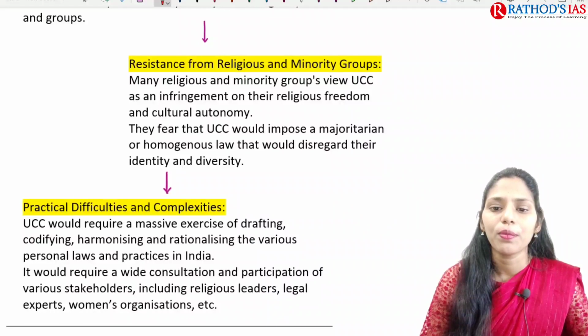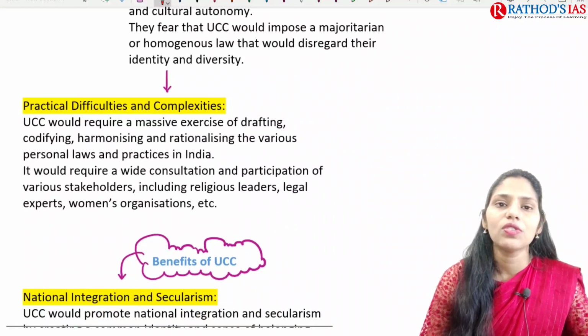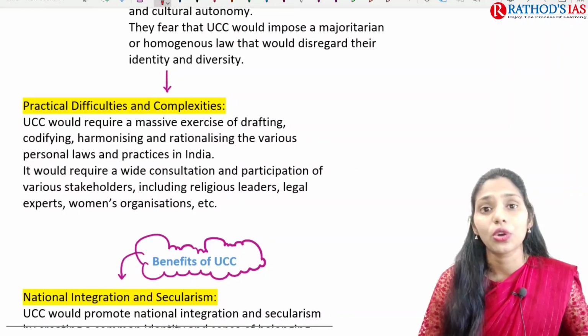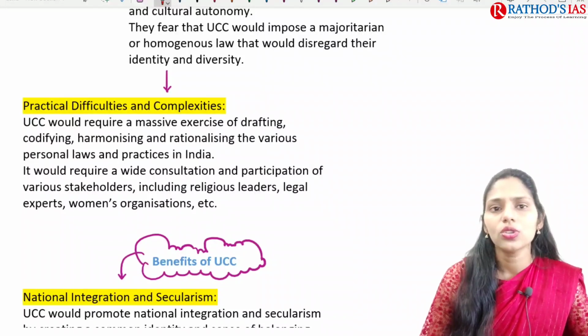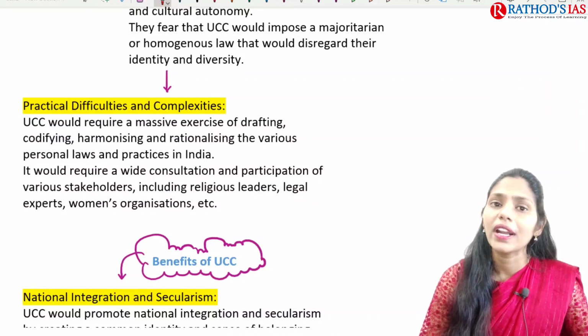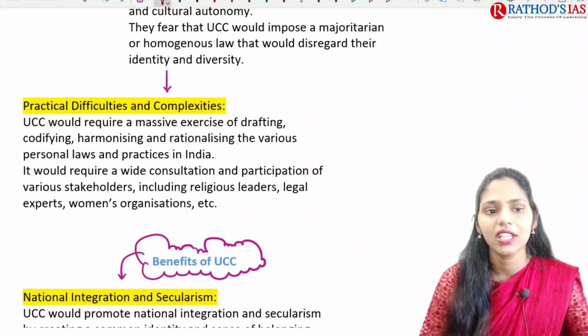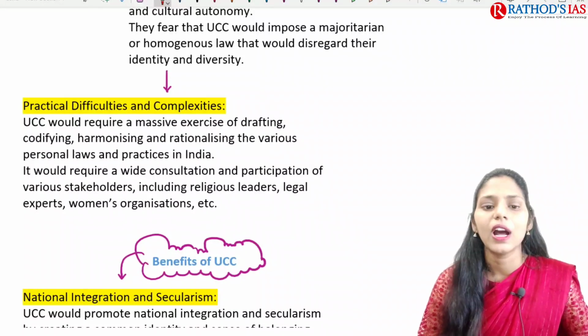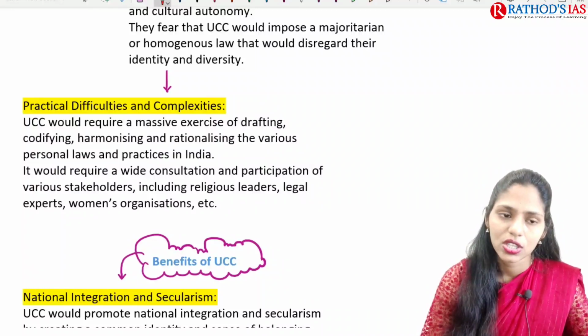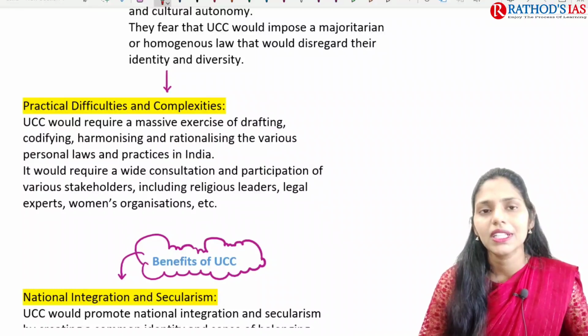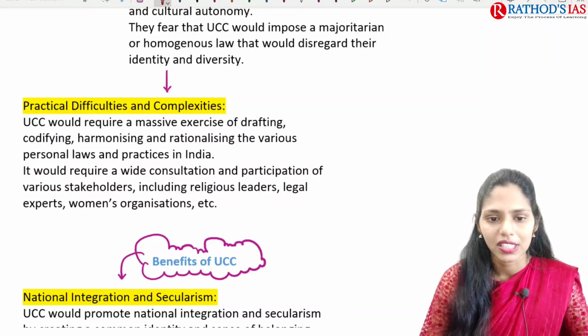So this is also one important cause of concern. And next one is, there are practical difficulties and complexities in implementation of this uniform civil code. This uniform civil code would require a massive exercise of drafting and codifying and harmonizing and rationalizing the various personal laws and practices. So because of this, for the implementation, we are having practical difficulties.